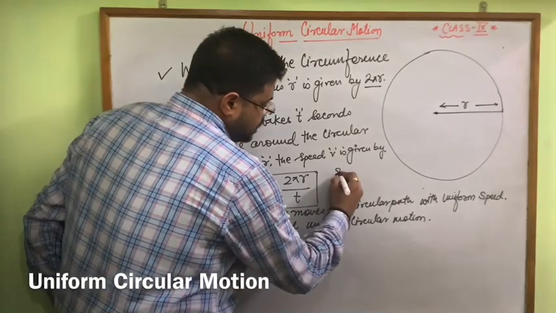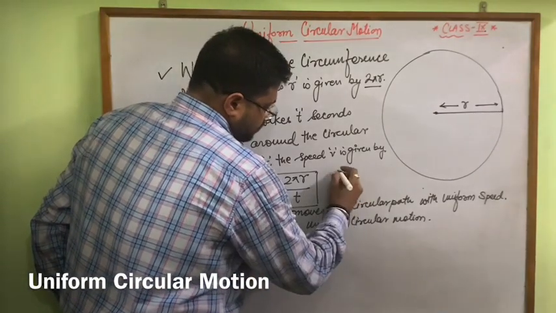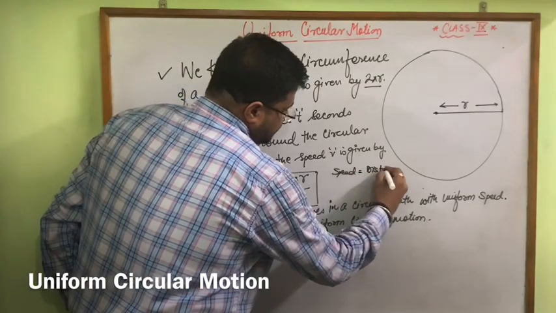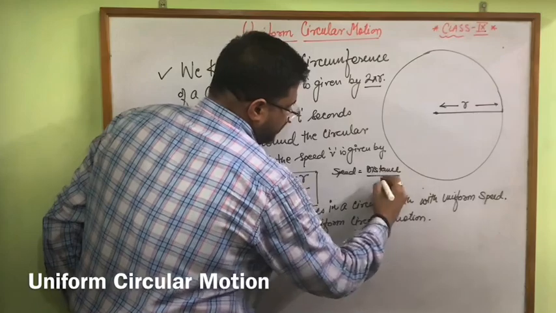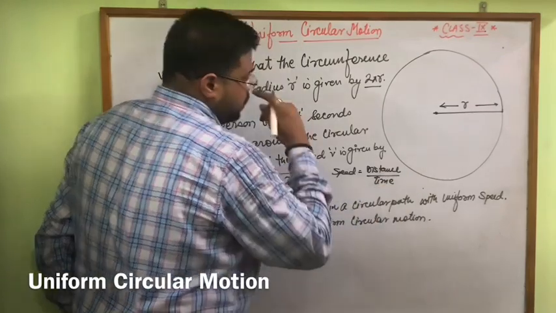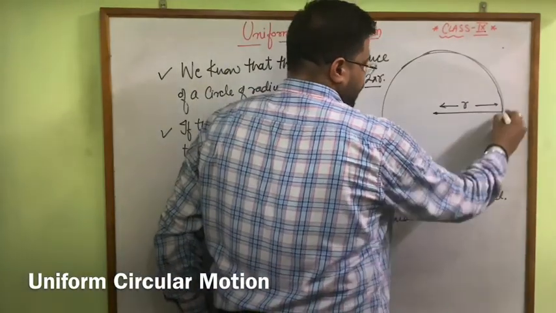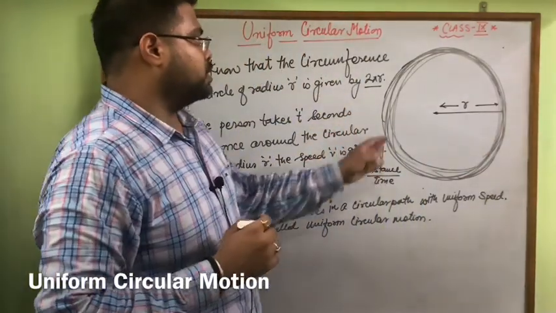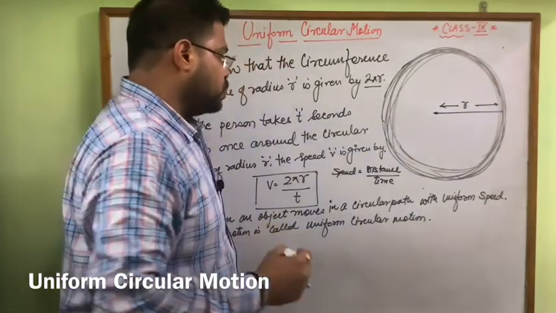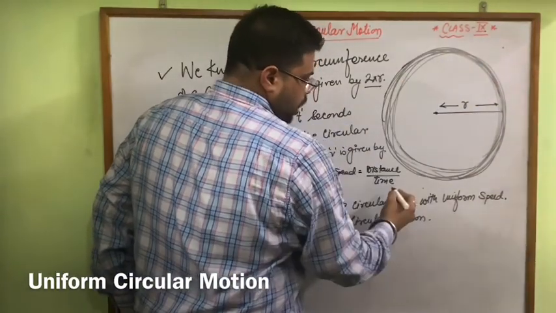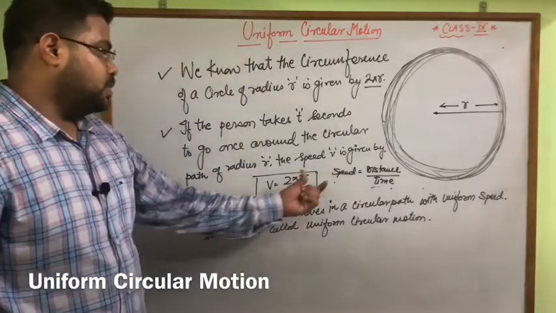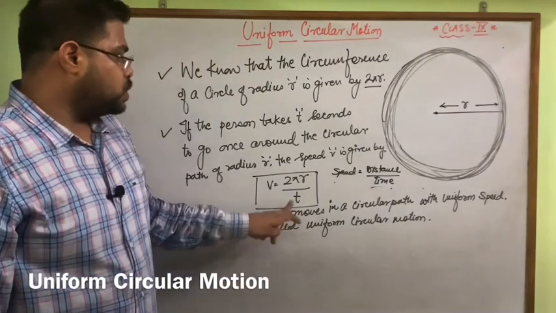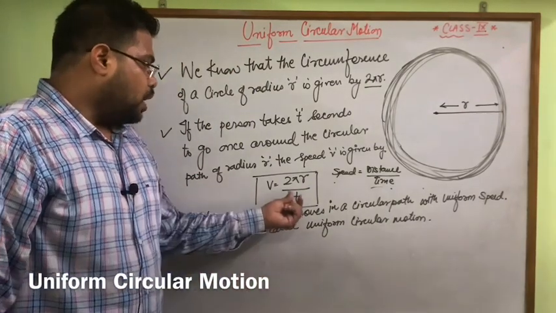Because we know that speed will be equal to distance traveled upon time taken. So here the whole circumference of the circle is 2 pi r and the person is moving over there. So the distance upon time is known as the speed, and the circumference of the circular path is 2 pi r, over the time.